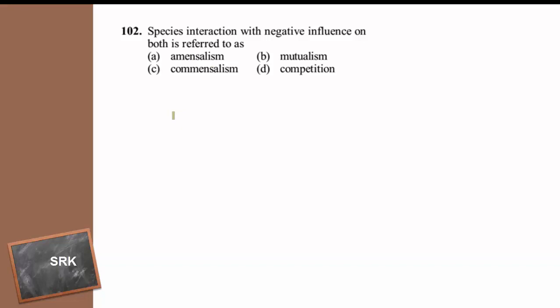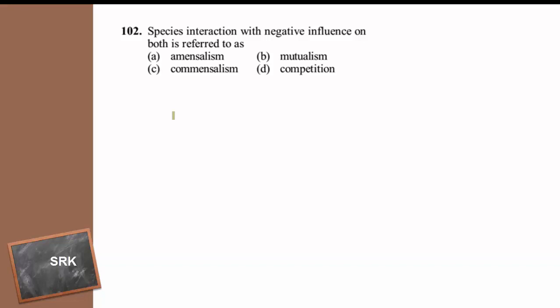For example, the bacteria growing near the mold penicillium, the antibiotic or the chemical secreted by the penicillium kills the bacteria and bacteria is harmed, but it is neither benefited nor harmed for the penicillium. Like that, commensalism, the egret bird and grazing cattle, the egret bird is getting benefit, but the cattle, neither it is benefited nor it is harmed.